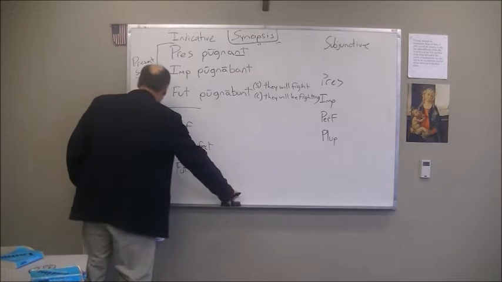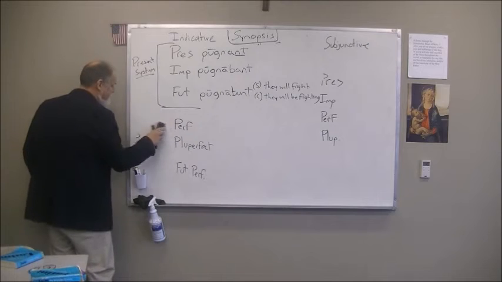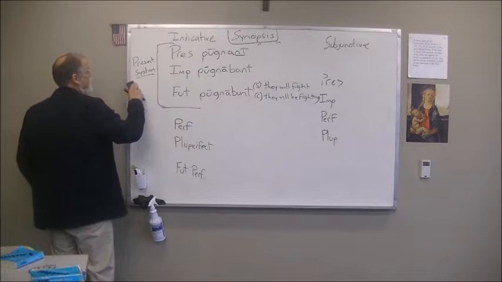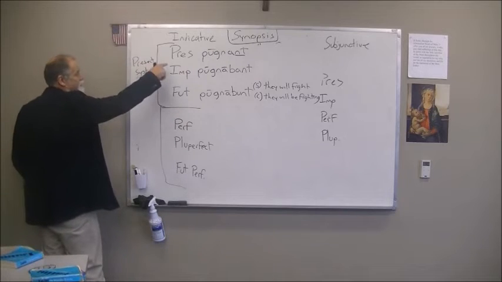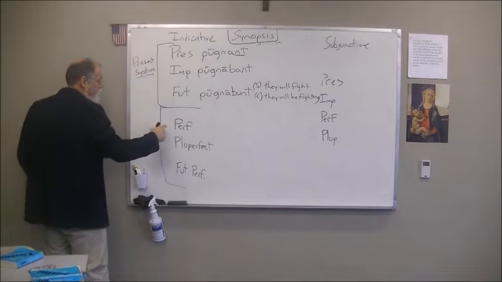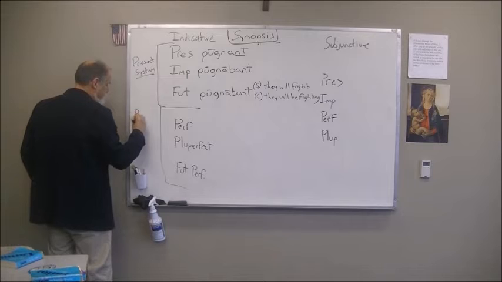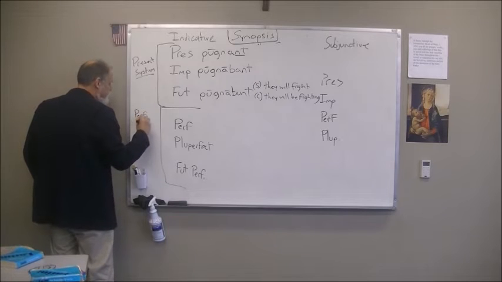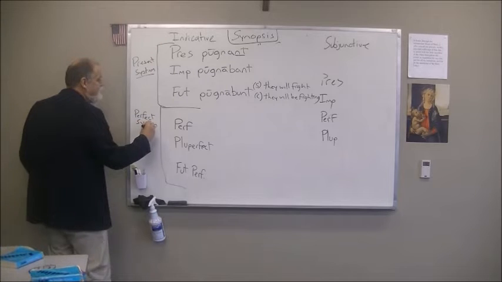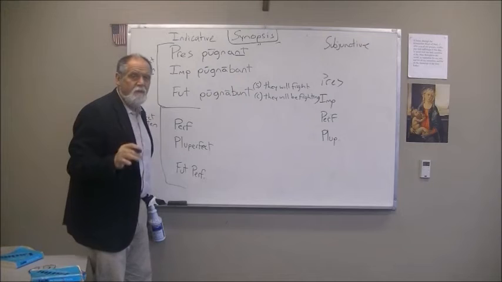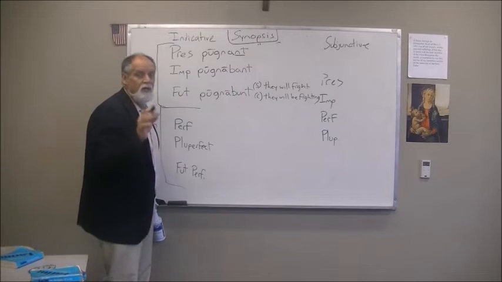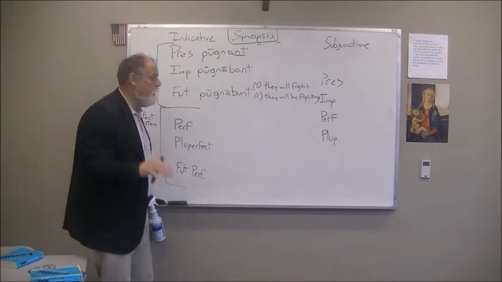Now, we have a different form. These three tenses here, we deal with differently. These three tenses are known as the present system: present, imperfect, and future. And then we have the perfect system. Now for the perfect system, we use a different stem. That's why I separate them on the sheet. What stem do we use? We use the third principal part.